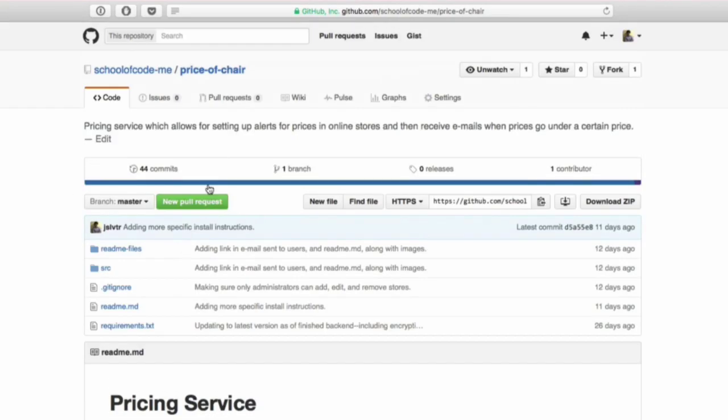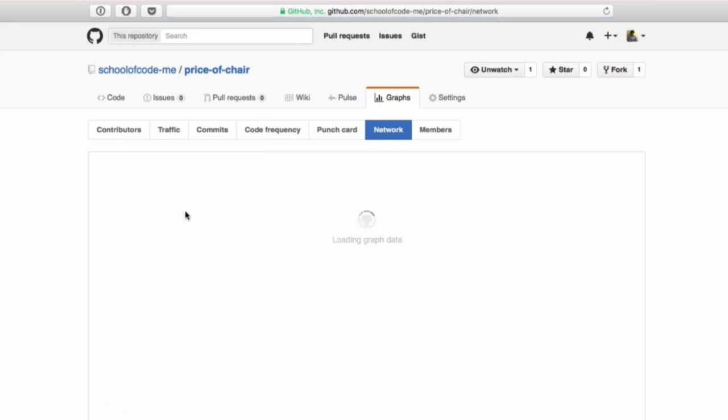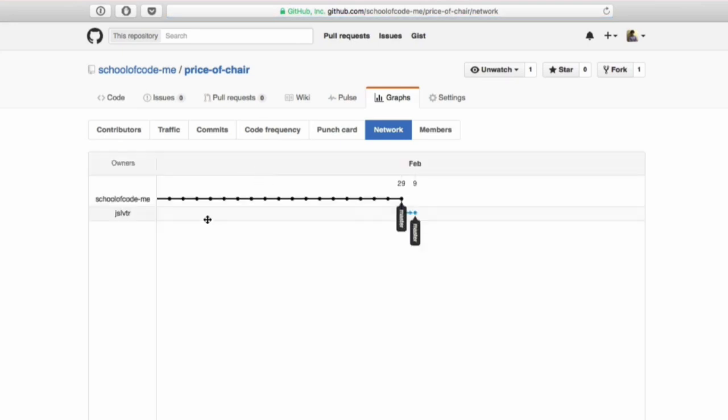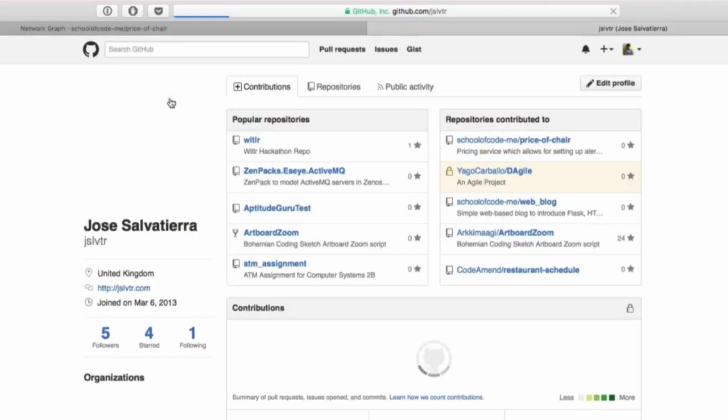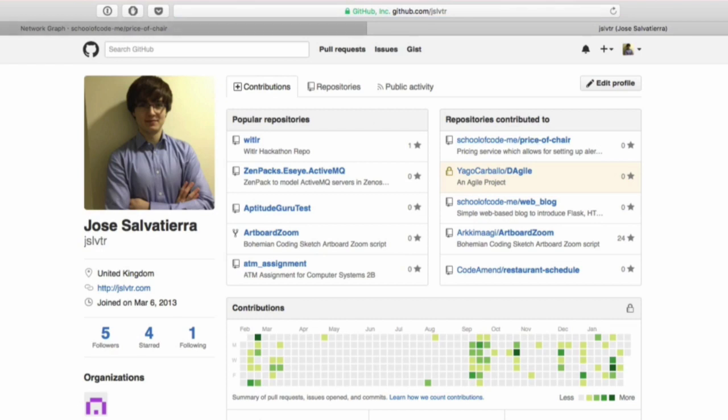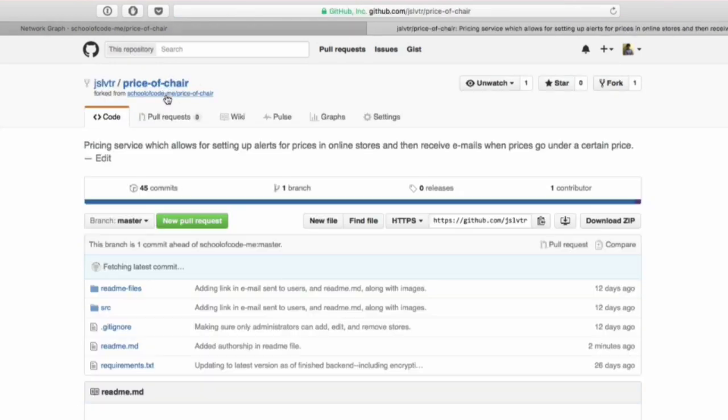When we go over to our forked version of the repo, which we can get over here, let's just go over to it. There we go. Notice how the latest commit is this 86C550A 2 minutes ago, which is the one we just made.